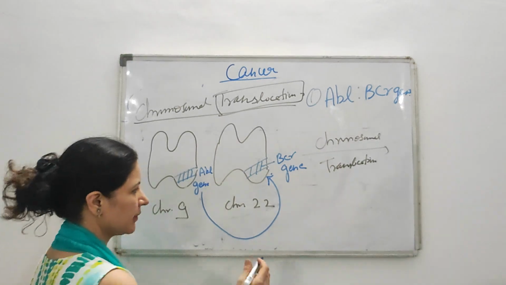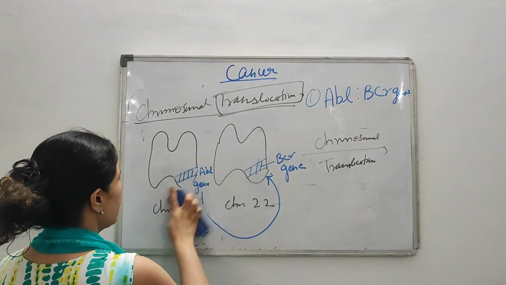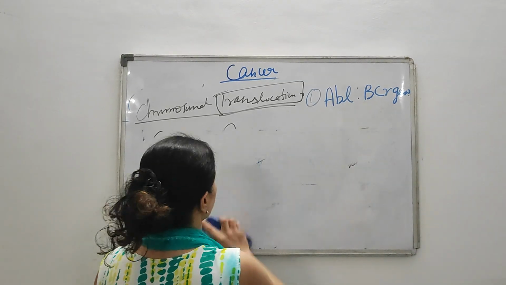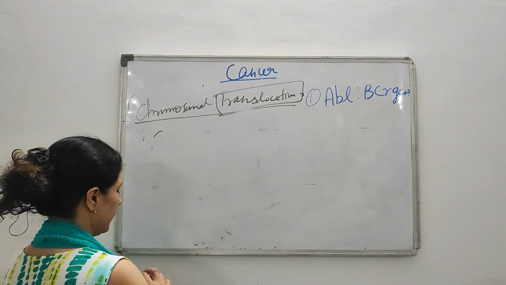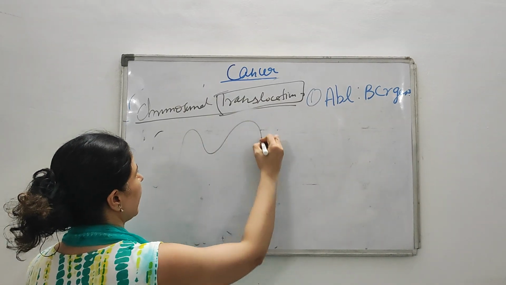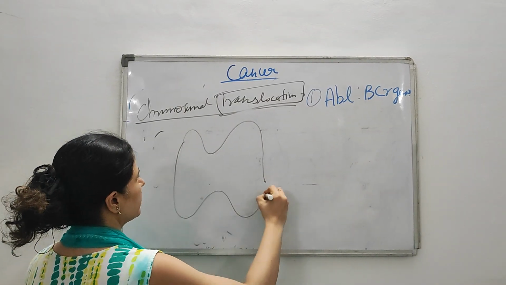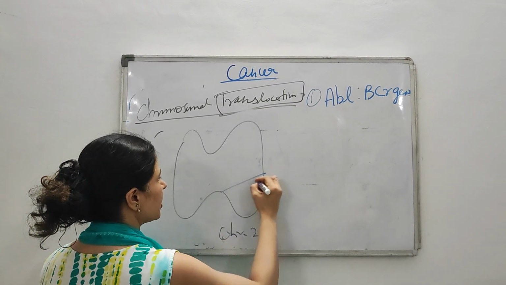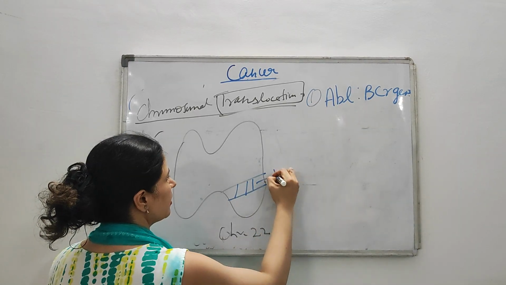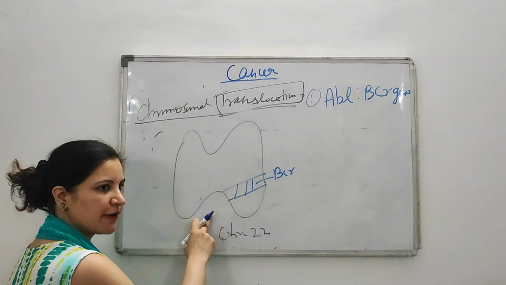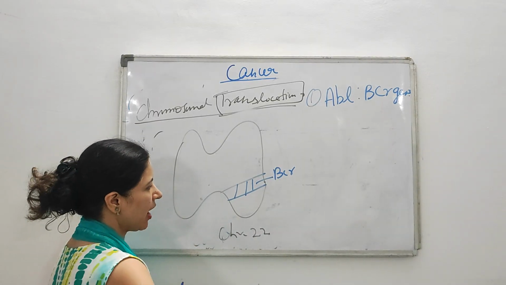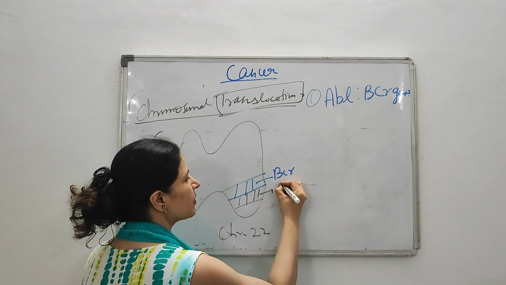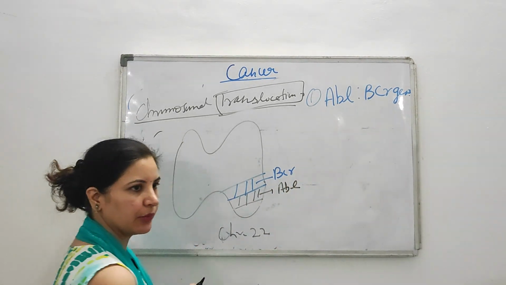Then what picture comes after translocation? Now this chromosome is like this. This is chromosome number 22, and this is the BCR gene, which was previously present on chromosome 22, and now the ABL gene is also translocated from chromosome number 9 to chromosome number 22.